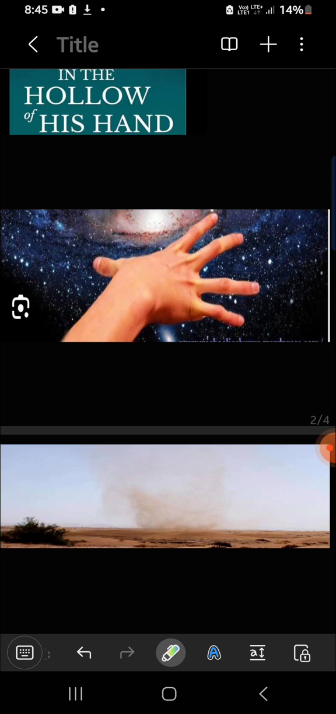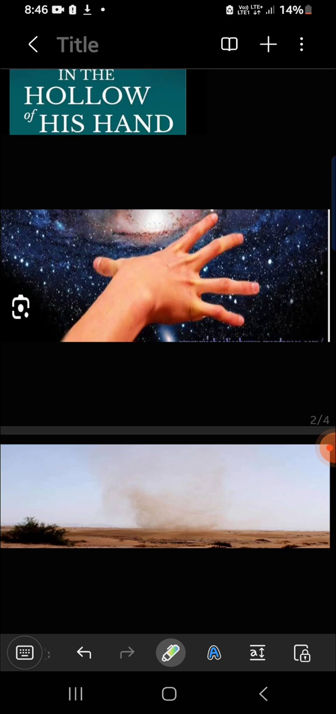The first picture was, who has measured the waters in the hollow of his hand, and the next sentence was, measured heaven with a span. Here the picture is not of the heaven, but still you can understand it, right? After the sentence, who has measured the waters in the hollow of his hand, the next picture that should come into your mind should be this. That means measured heaven with a span. So firstly, who has measured the waters in the hollow of his hand?